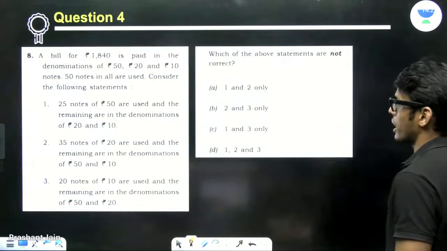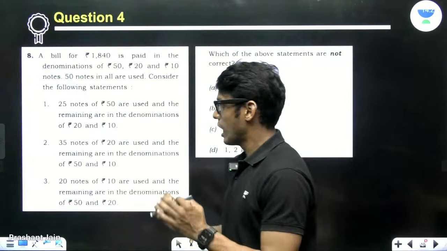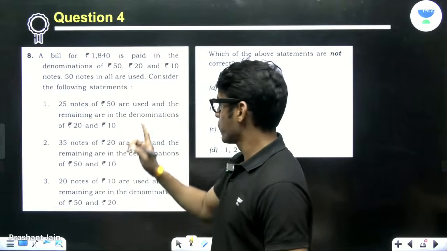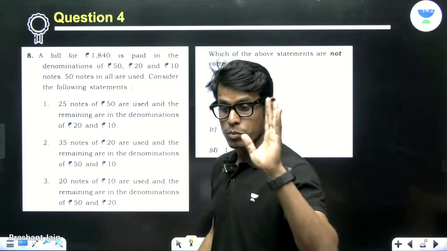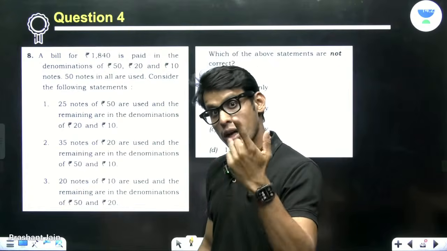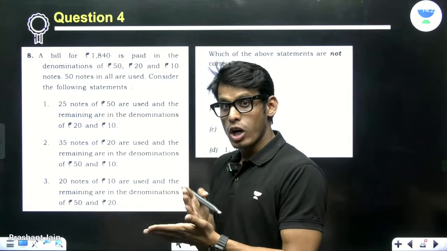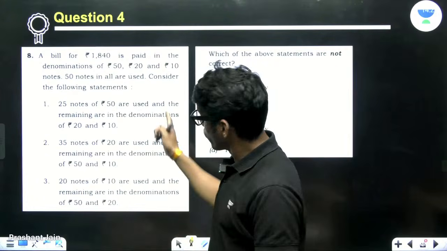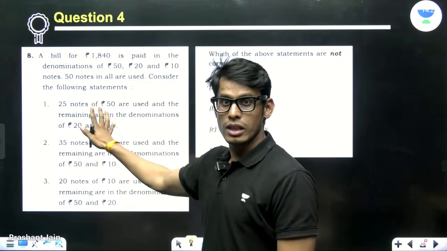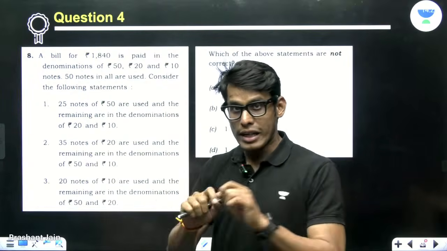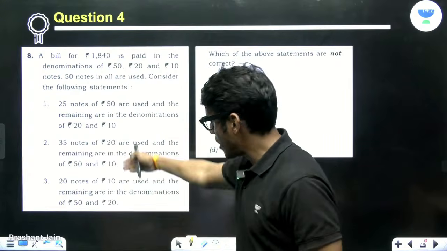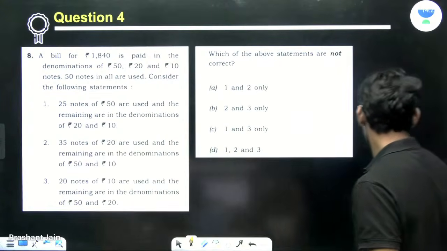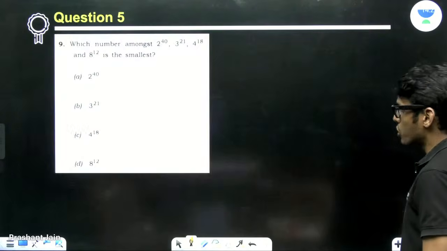So this was an easy problem. Now, again, this problem is skippable. Very easily skippable. In the first round, you will have to skip this problem. We'll come back to it. If we are not done with 20 problems, we will come back to problems like this. But while attempting in the first round, you will skip this problem. Again, a very lengthy problem, right? And I'll give you some short tricks also.